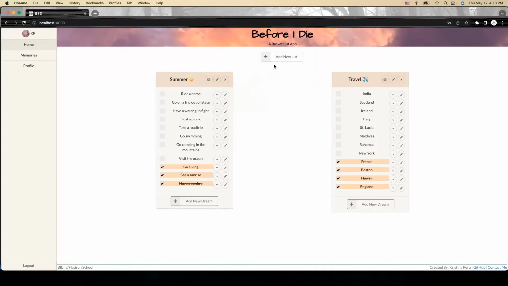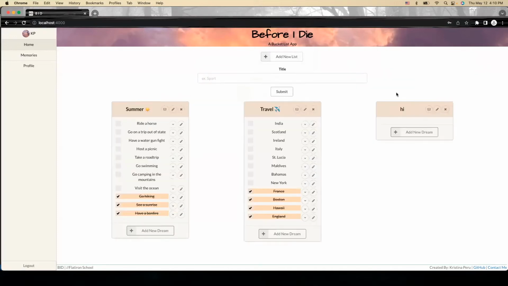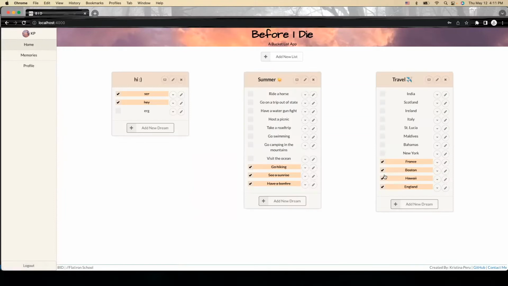You can create a list and edit it right away if you want to. I don't know, add a smiley face or something. It edits, add new dreams to the list as much as you want. It will add dreams. You can change them to be completed or not. And that actually persists. If you come back, the dreams are completed still.